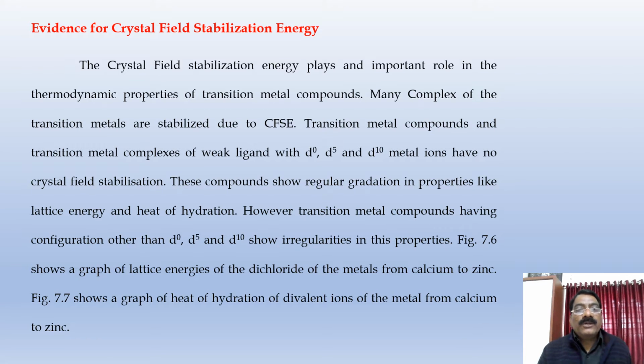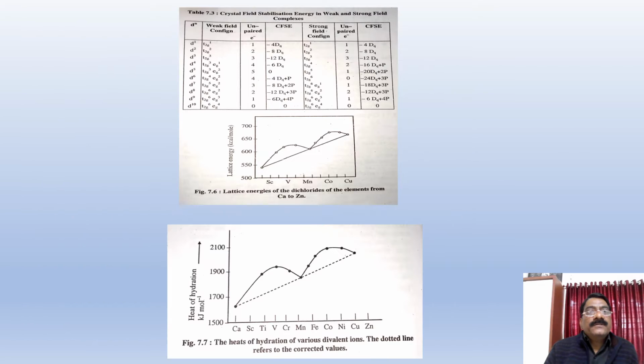When we plot the lattice energy of the dichlorides of the metals from calcium to zinc, and another plot of the heat of hydration of the divalent ions of the metals from calcium to zinc, it shows irregularities. Their CFSE is calculated here in the table, from the d1 system to the d10 system.